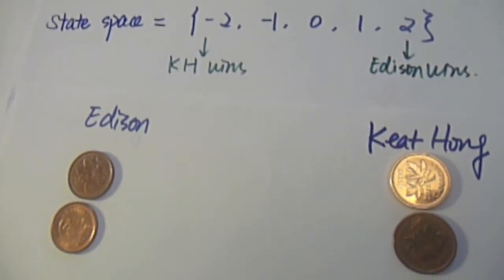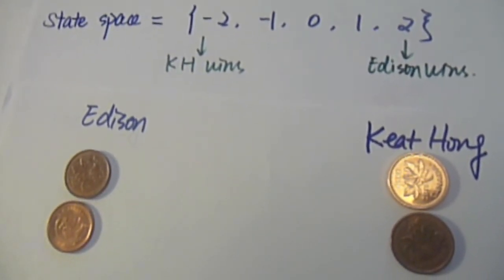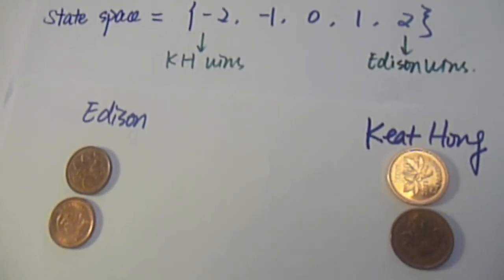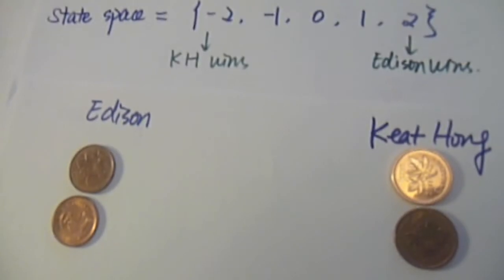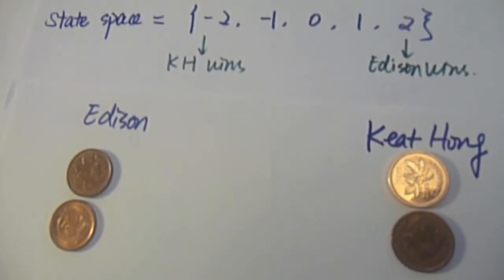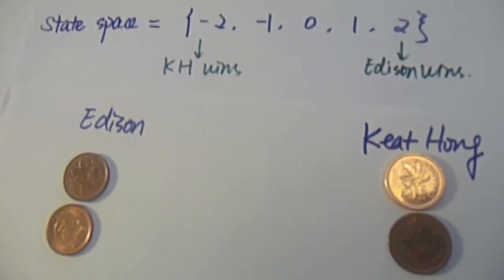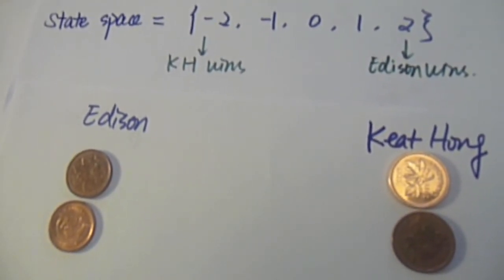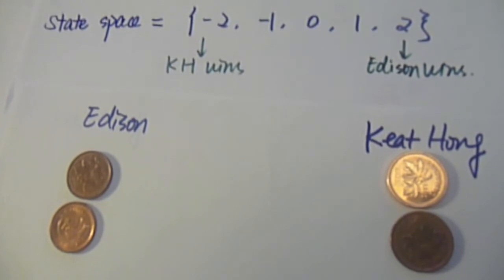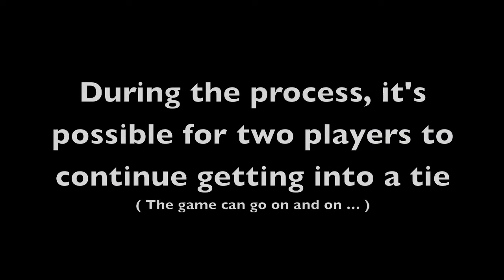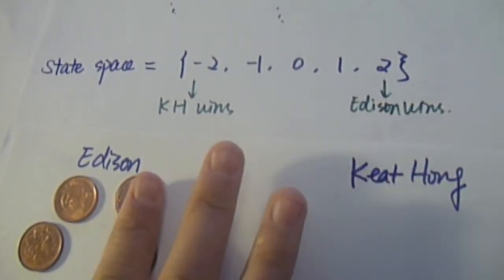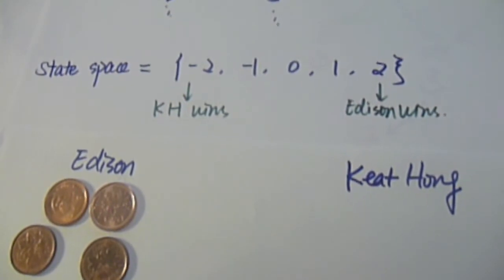We can imagine Keat Hong and Edison are 2 stubborn gamblers. They bet on the score difference. Each of them has 2 cents to gamble, 1 cent for each game if a point is scored. They'll only stop when one of them goes bankrupt. Edison's wealth change is equivalent to the score difference. The game goes on and on until one of them leads by 2 and the other goes bankrupt.